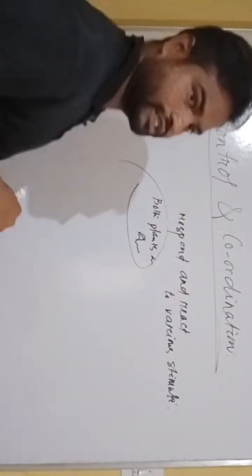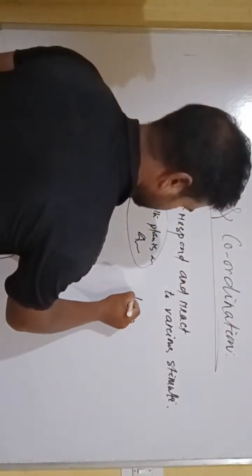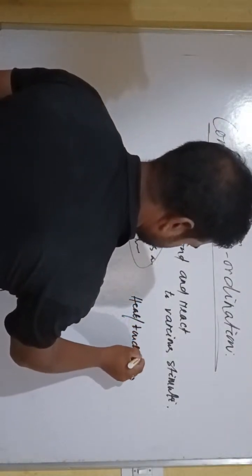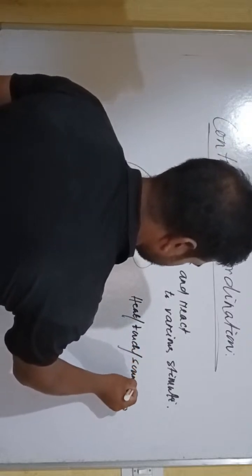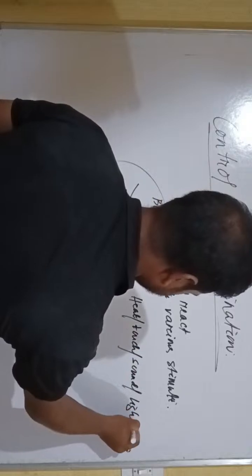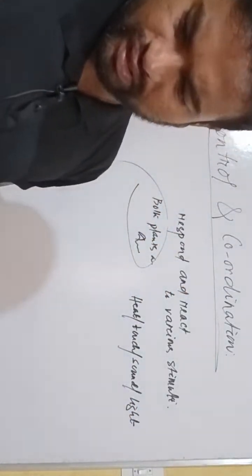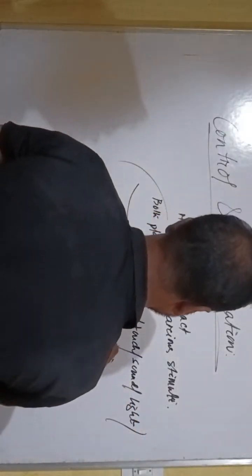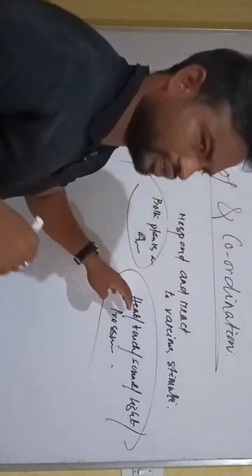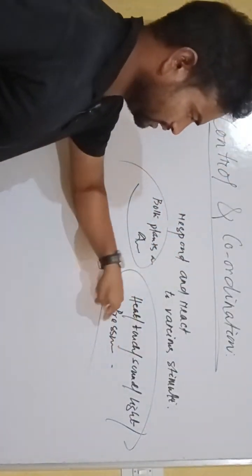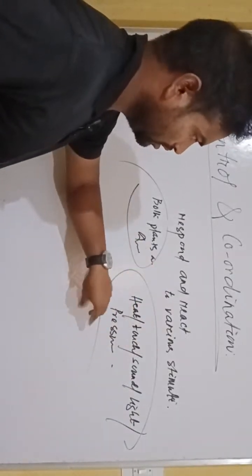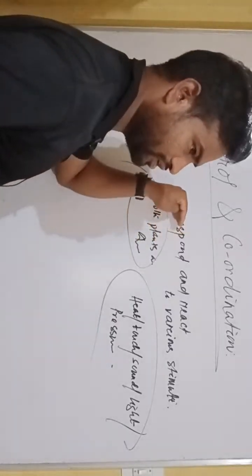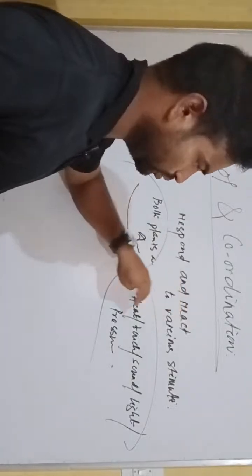So what are the various stimuli? Various stimuli like heat, touch, sound, light, etc. Light, heat, touch, or pressure. These are the stimuli. On these stimuli, every organism, plant and animals, respond and accordingly they react to these various stimuli.